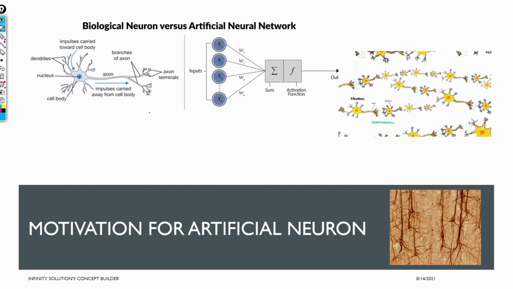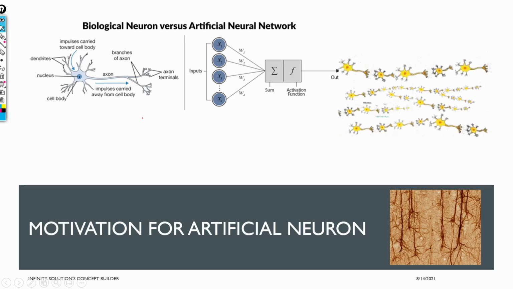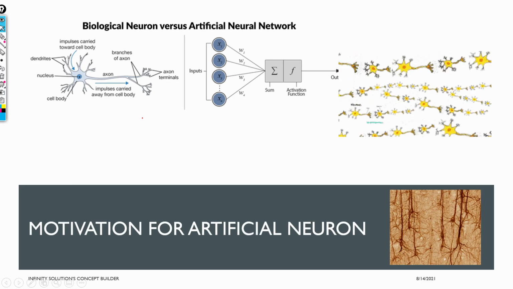So let's start. Now, for basic deep learning, we must know what a neuron is, because for a deep neural network the basic important parameter, or you can say the basic building block, is a neuron.